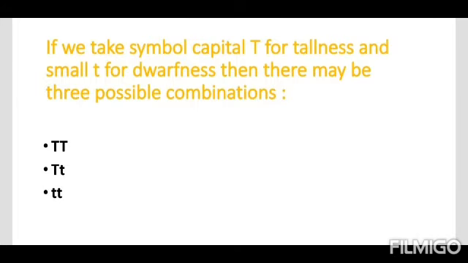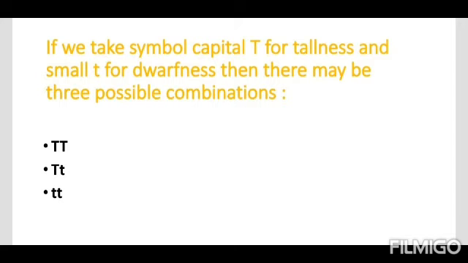If we take the symbol capital T for tallness and small t for dwarfness, then there are three possible combinations. Each gene contains two alleles. So if you choose the symbol capital T for tallness, that is the gene, and the gene is in allelic form.